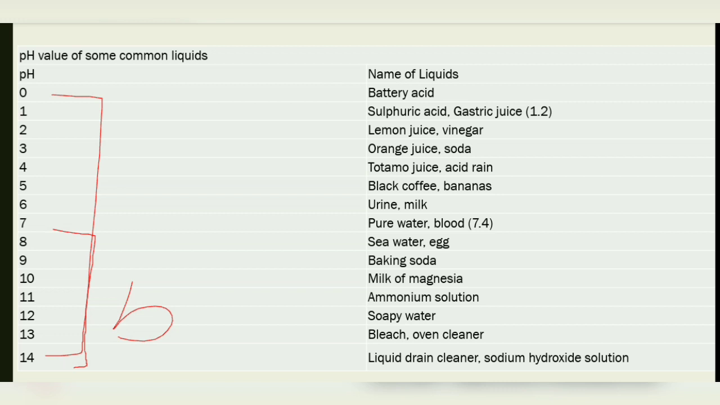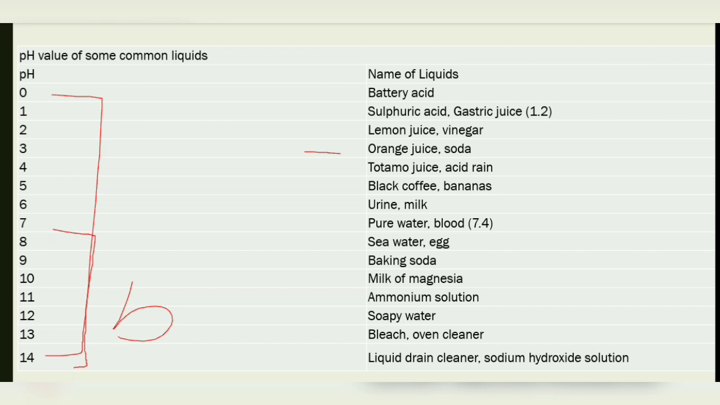First, battery acid is the most acidic in nature, with a value of 0. Second, sulfuric acid or gastric juice, which has a value of 1.2. Lemon juice and vinegar have a pH of 2, or something in between like 2.2, 2.3, 2.6, etc. Third, orange juice or soda are acidic in nature. As compared to battery acid, they are weak acids.